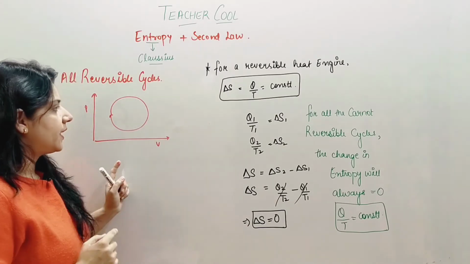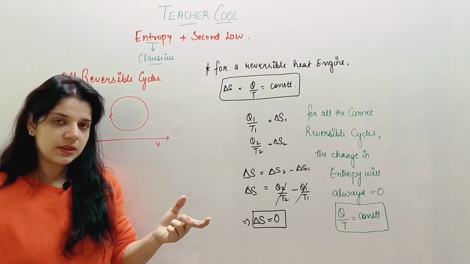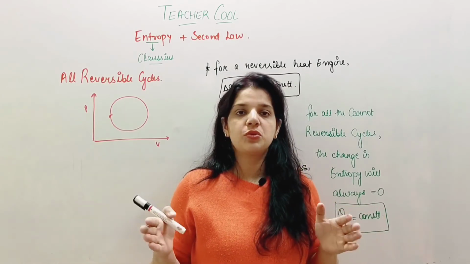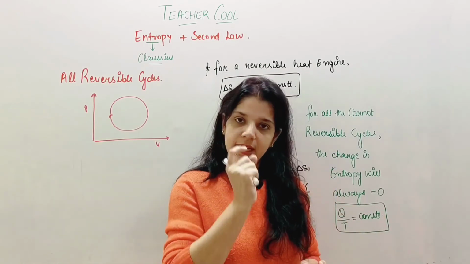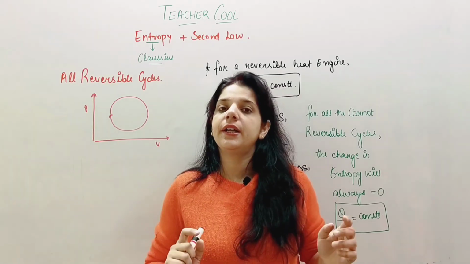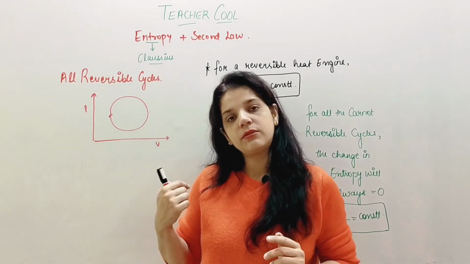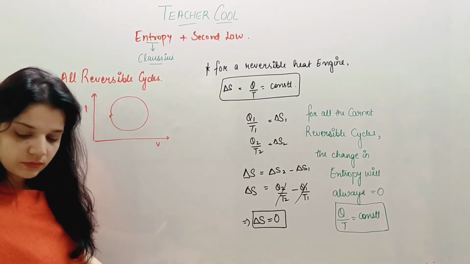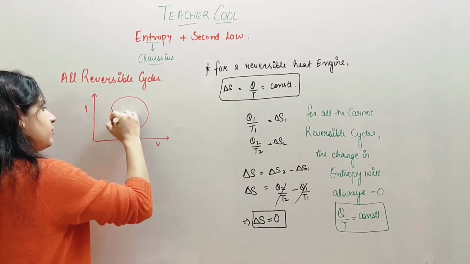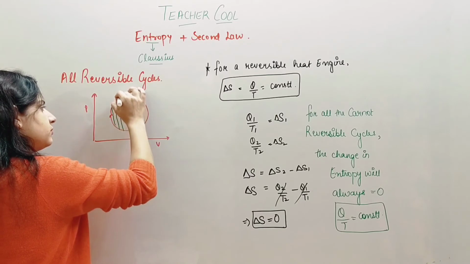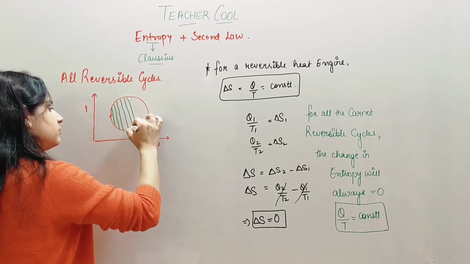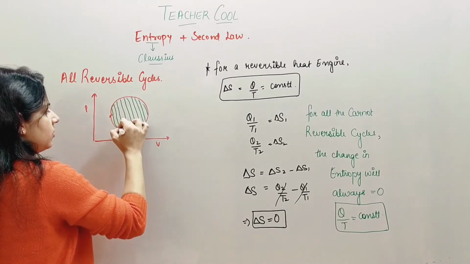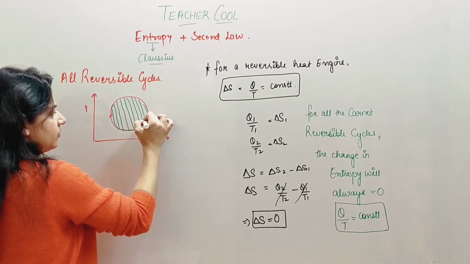To study this, what we used to do earlier, whenever we need to study something along a length, is study a small dl element and integrate it for the entire length. We'll follow the same pattern. What I'll do is divide the cycle into small sections.